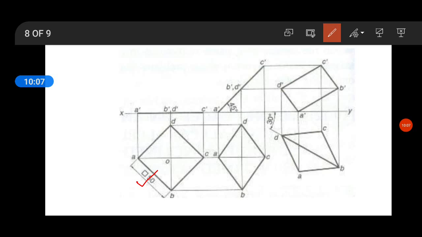In step 1, it is perpendicular to the vertical plane and parallel to the horizontal plane. So this is VP and this is HP; in the first position we have drawn the true shape, in the second position we have made an angle of inclination to the horizontal plane, and in the third position we have made an angle of inclination to the vertical plane. Okay, so like this we can solve the problem. So the final true shape is this, the final view.